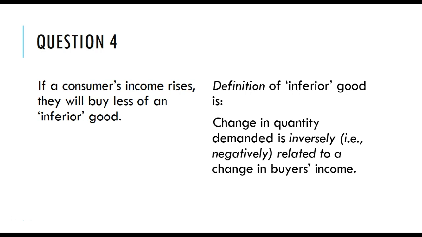So inversely related or negatively related here just means that the buyer's income and the quantity demanded move in opposite directions. So income goes up, quantity demanded goes down. Income goes down, quantity demanded goes up. Right? That's the definition of an inferior good. So this statement is true.